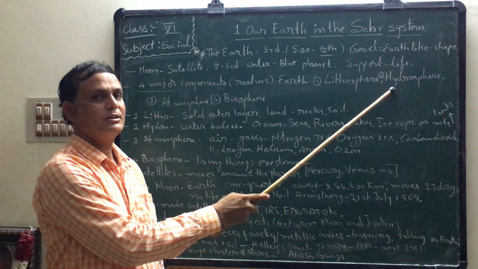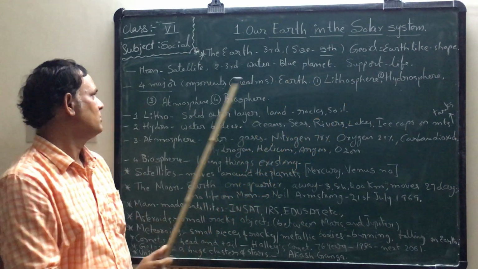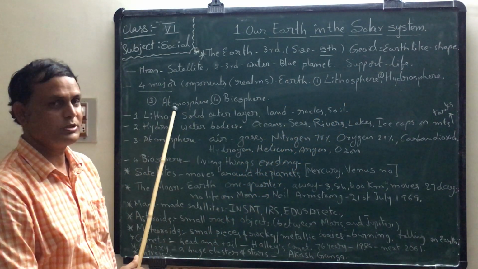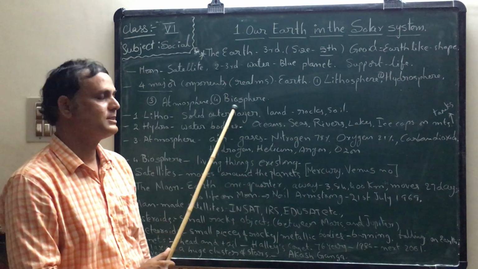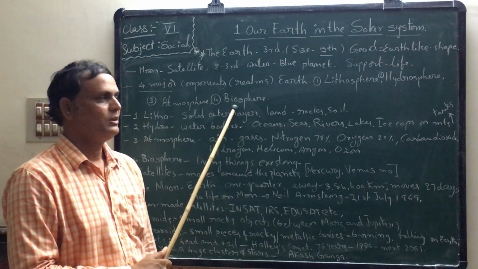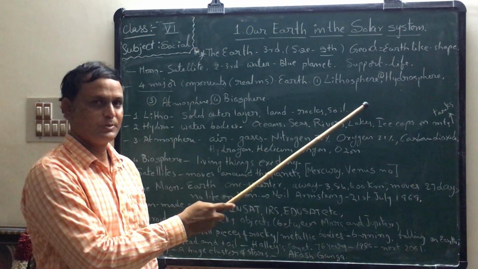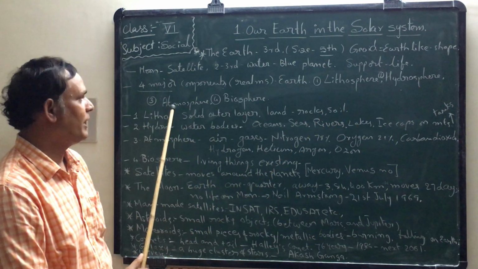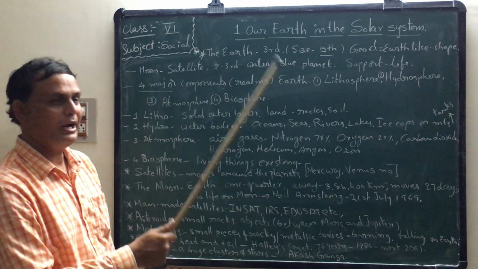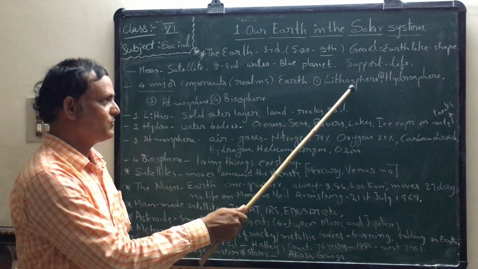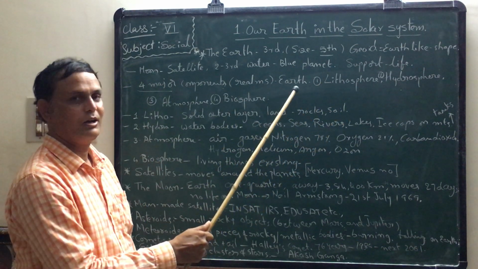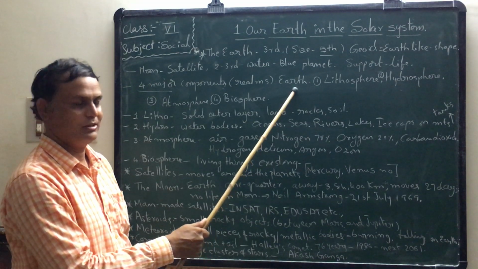Second one is hydrosphere. Third one is atmosphere. Fourth one is biosphere. So these 4 realms are there upon the Earth.